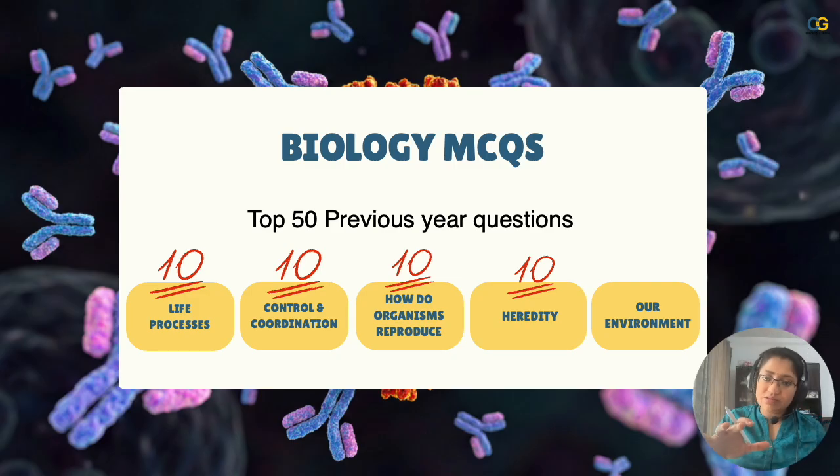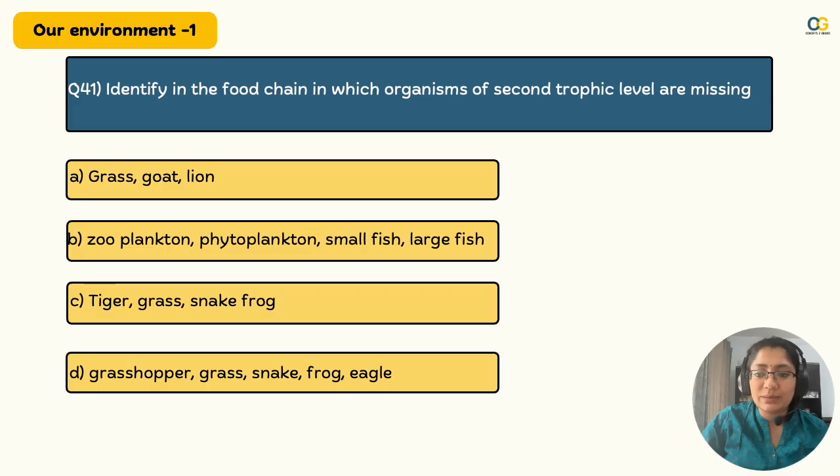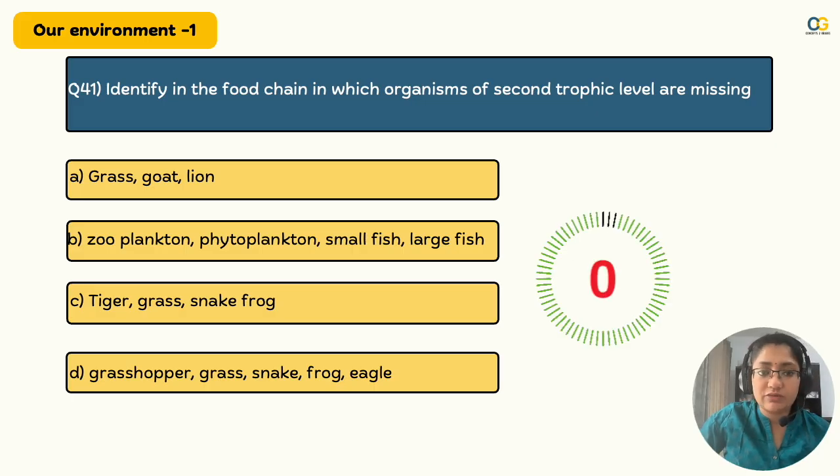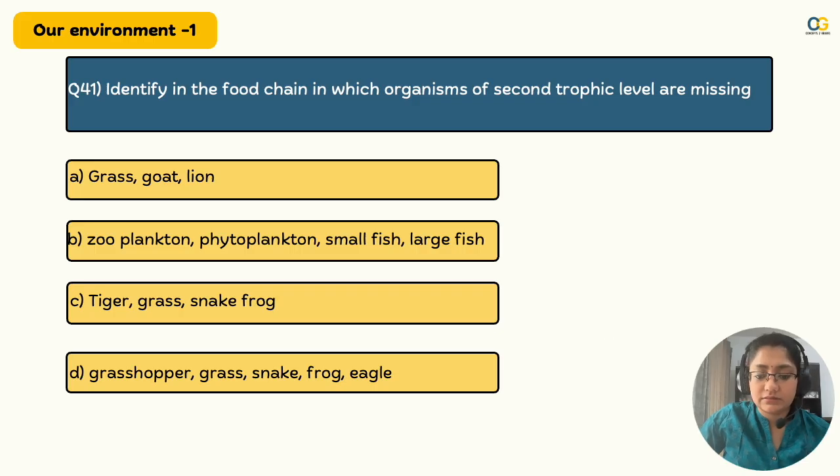Heredity थोड़ा tough है MCQs में, but yes, comment your score and I will tell you where you need to prepare accordingly. Moving on to the next chapter, our environment. इसमें गलती करो यार, ये तो straight forward 10 marks आ जाने चाहिए. Okay, so let's start with the first one. Identify the food chain in which organisms the second trophic level is missing.